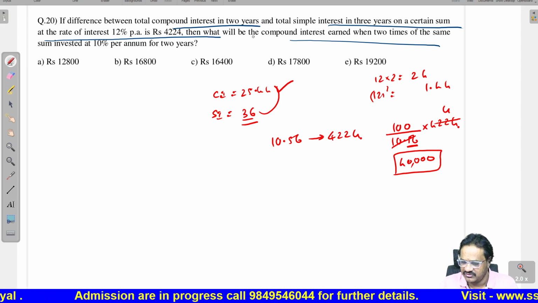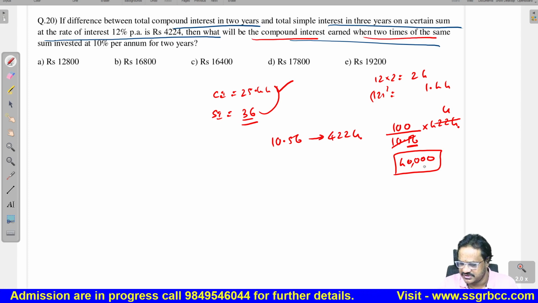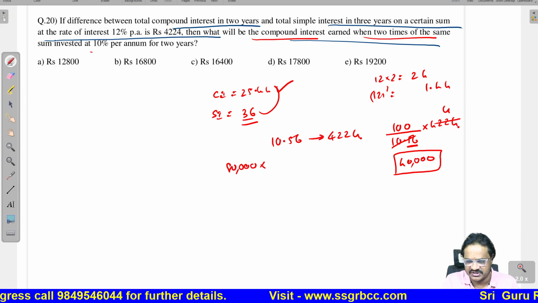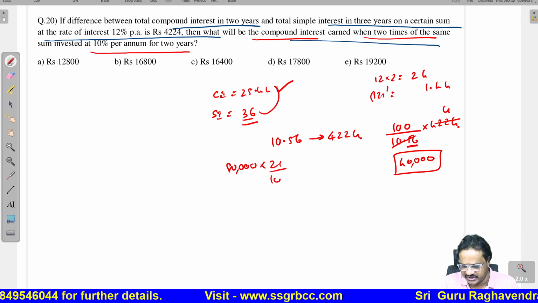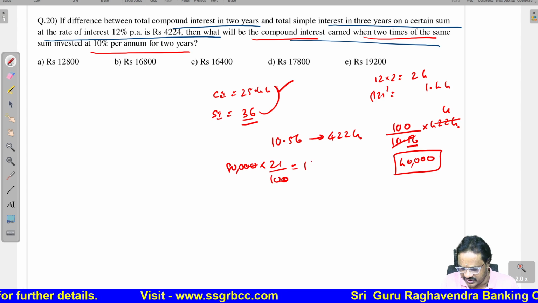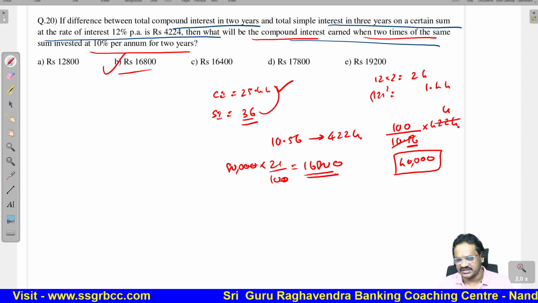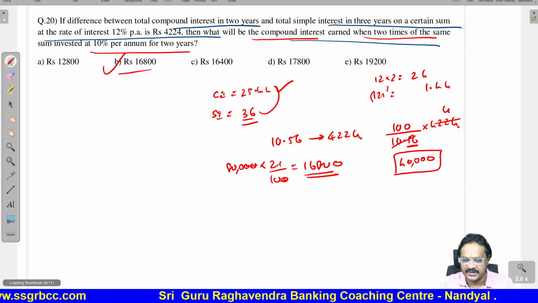Now, what is the compound interest when 2 times of the same principal is invested? 40,000 is the principal, 2 times means 80,000. 10% for 2 years means 21%. Therefore, you will get 16,800. That is the final answer, option 2. Next question.